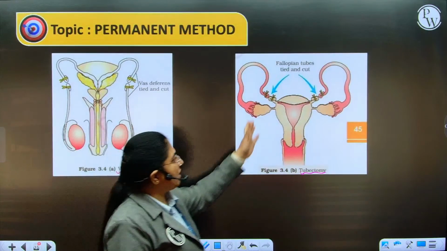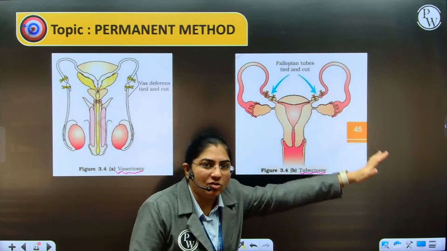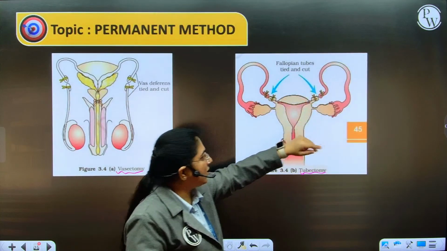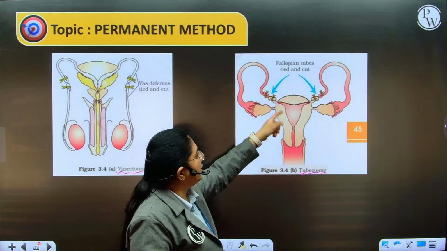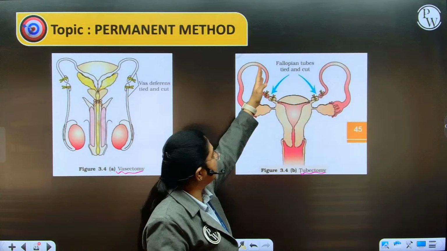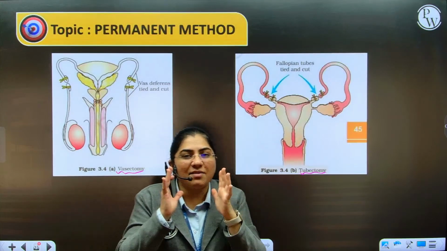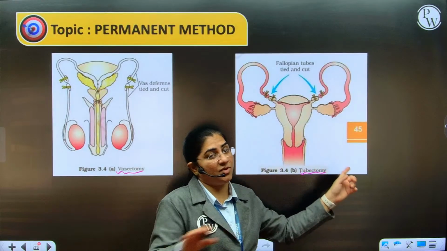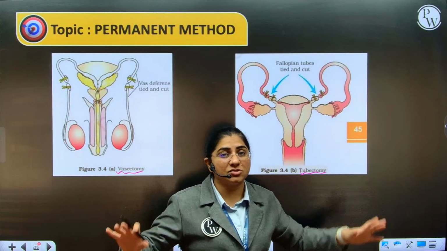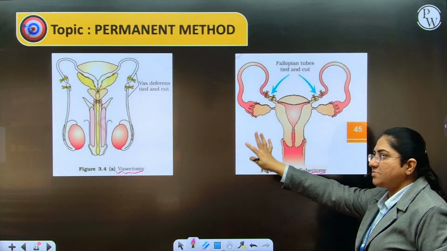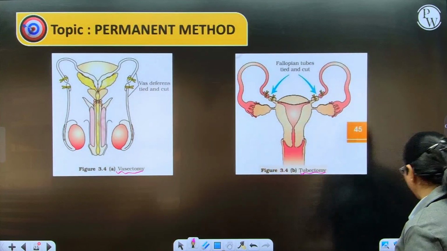Similarly, in females, a small incision is made on the lower abdomen or via the vagina. A small part of the fallopian tube is cut and ligated, and thereby the ovum will not move, nor will sperms reach the ovum. So, you are blocking the transport of gametes. Once this is done, it's a permanent method where the couple now does not want to have children, and this can be done on either of the partners because the reversibility is very, very poor.